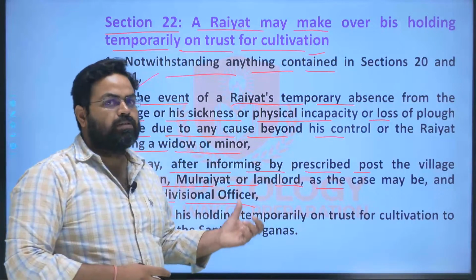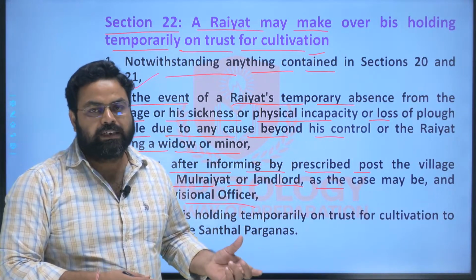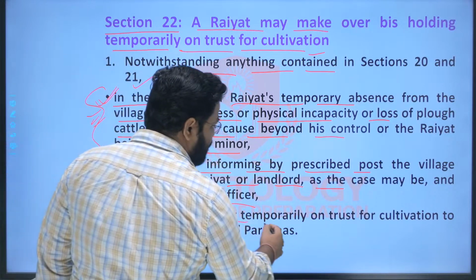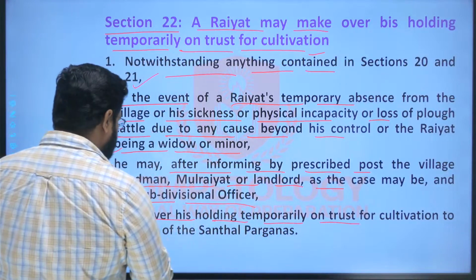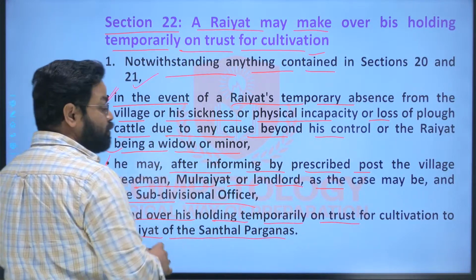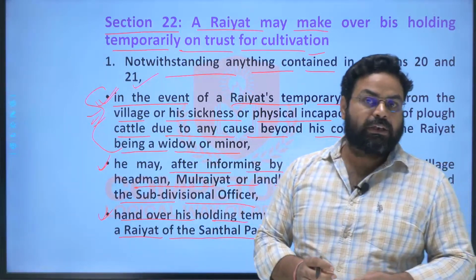these officials should be informed in advance before keeping his land in trust with somebody, and hand over his holding temporarily on trust for cultivation to a Rayyat of the Santhal Pargana. So that establishment or that Rayyat should be within the Santhal Pargana region.